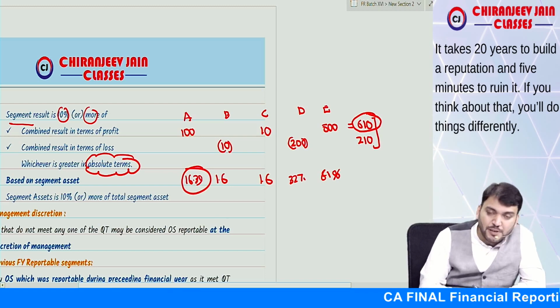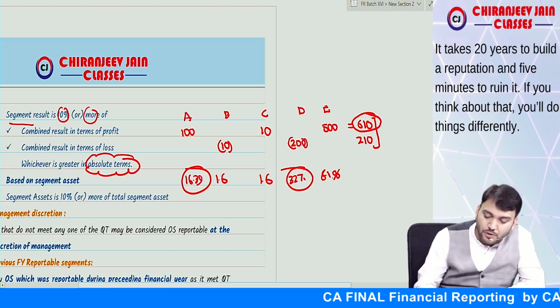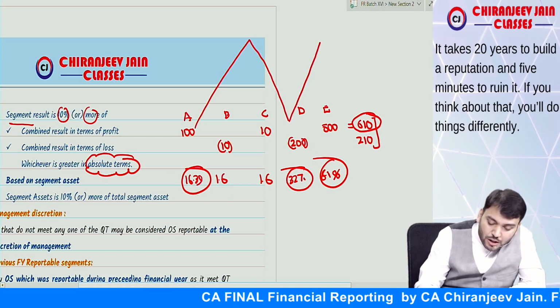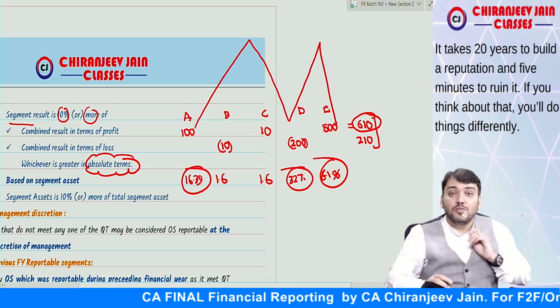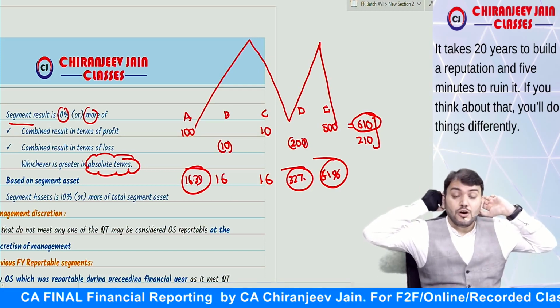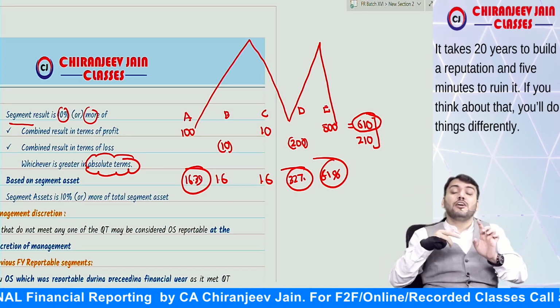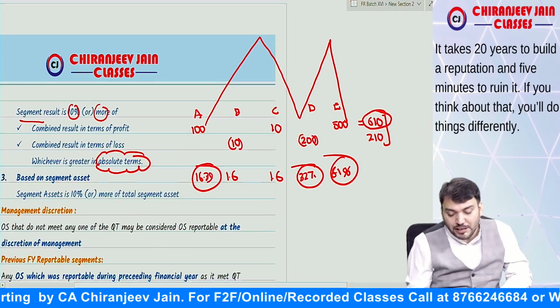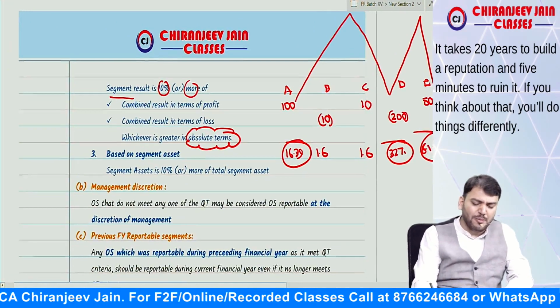So this is 10% or more, this is 10% or more, this is 10% or more. You can see we have taken all the segments which have higher profit and higher loss also, so any segment making a higher loss also becomes reportable. Understood? I hope you have understood this point.